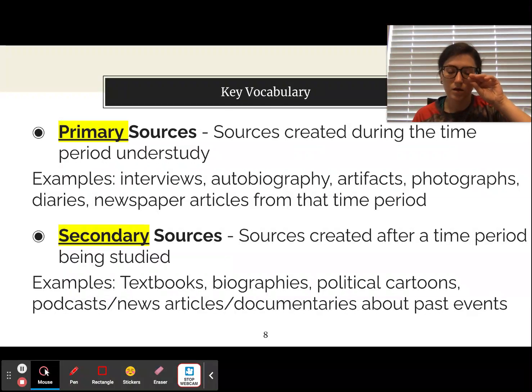Okay. Important piece with secondary sources, there can be sources of bias within that secondary source because someone is taking information and then is telling you about it. So it is filtered through someone else. So there's always going to be some sort of bias or different lens put on it that can kind of skew it, right? They're using their own perspective.